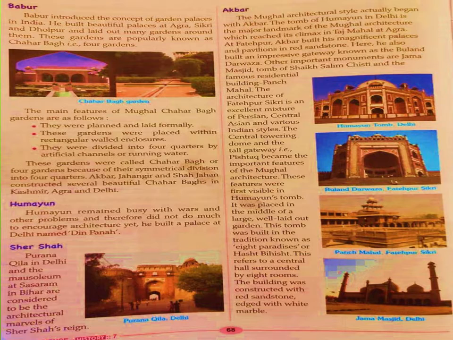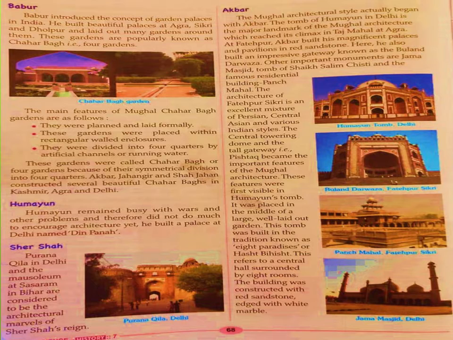The main features of Mughal Chahar Bagh gardens were that they were planned and laid out formally. These gardens were placed within rectangular walled enclosures. They were divided into four quarters by artificial channels of running water, and they were called Chahar Bagh or four gardens because of their symmetrical division into four quarters.